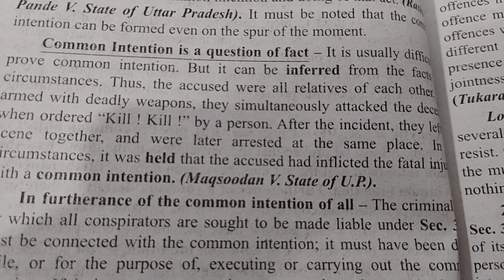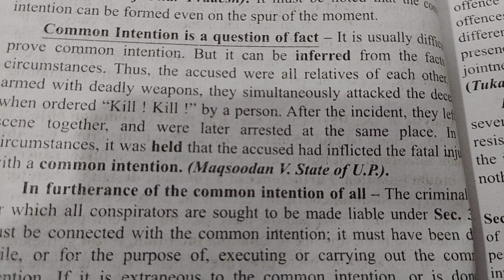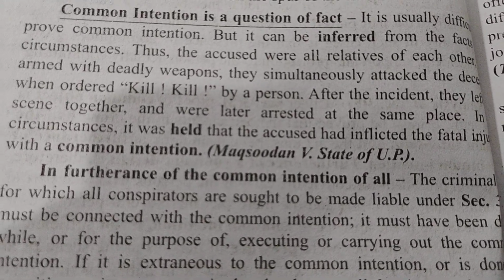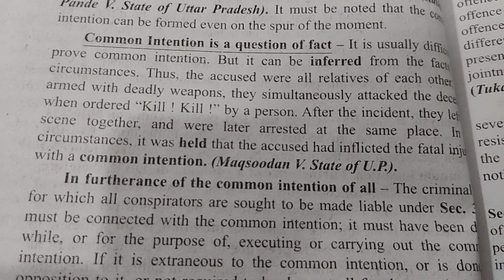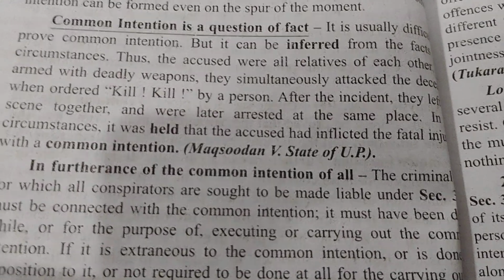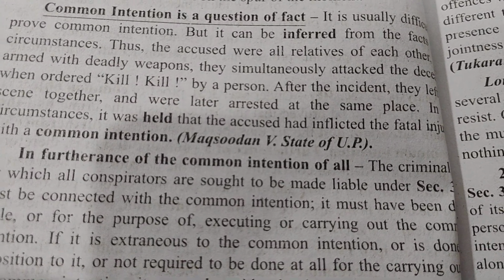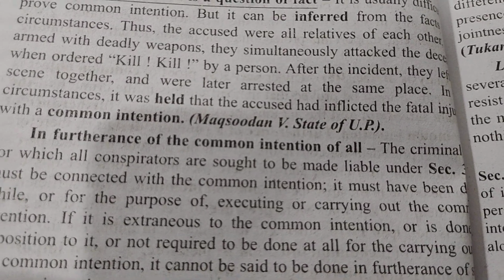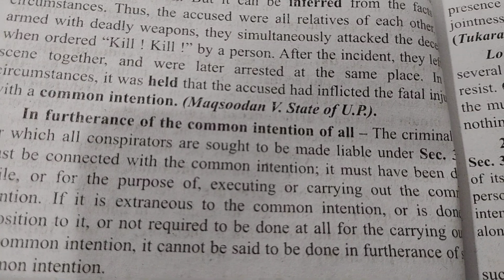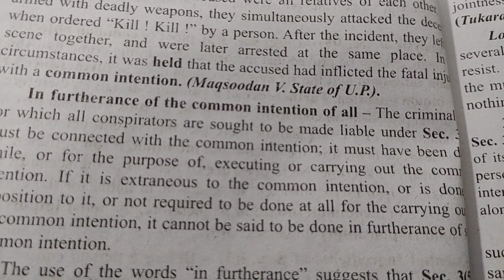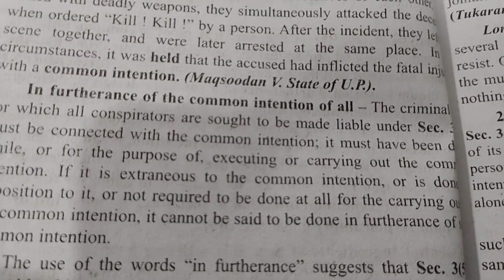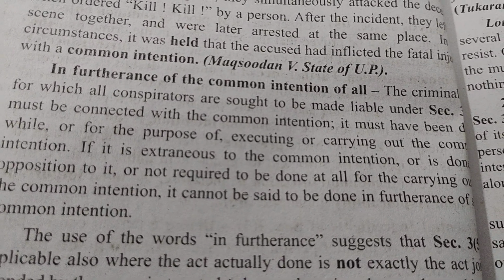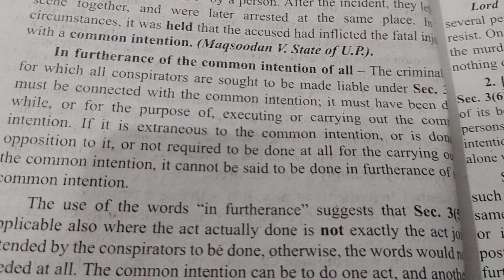Common intention is a question of fact. It is usually difficult to prove common intention, but it can be inferred from the facts and circumstances. Thus, the accused were all relatives of each other and armed with deadly weapons. They simultaneously attacked the deceased when ordered to kill by a person. After the incident, they left the scene together and were later arrested at the same place. In such circumstances, it was held that the accused had inflicted the fatal injury with a common intention. This is Maksoodan versus State of UP.